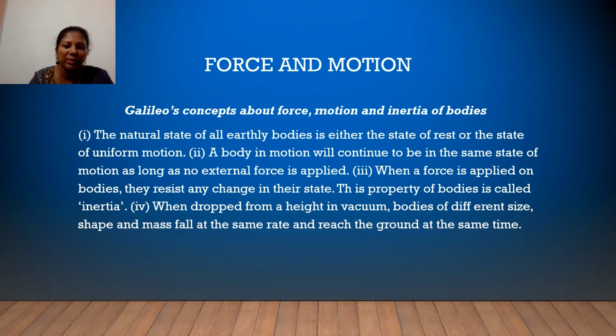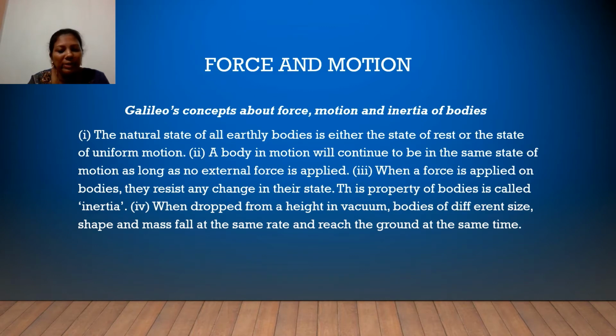The third point is when a force is applied on bodies, they resist any change in their state. This property of bodies is called inertia. That is, if you apply a force on bodies, they resist any change in their state. That property we call inertia.